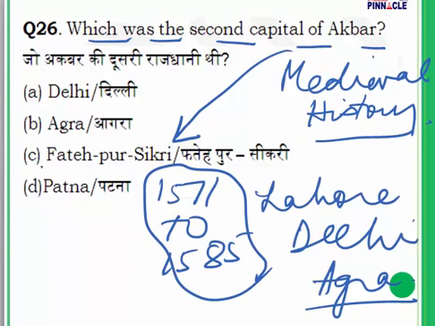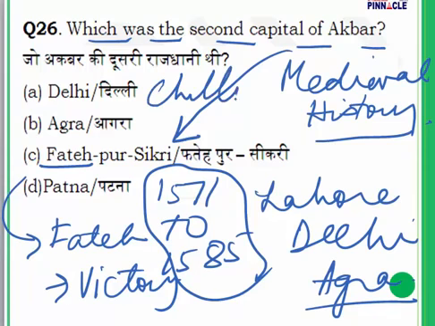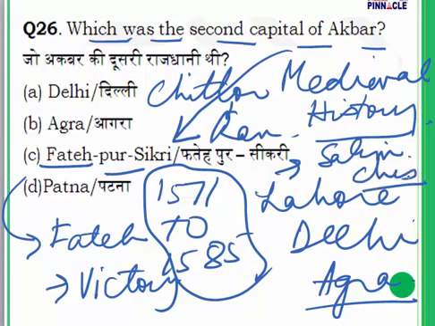What does the word Fateh mean in Hindi? The word Fateh in Hindi means victory. So Fatehpur Sikri was made the capital after Akbar's military victories over Chittor and Ranthambore. When he had won over Chittor and Ranthambore, at that time Fatehpur Sikri was made the capital. And in honor of a Sufi saint, Salim Chishti, Fatehpur Sikri was named after him.